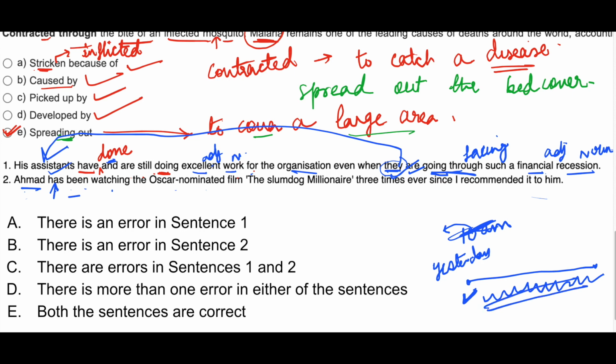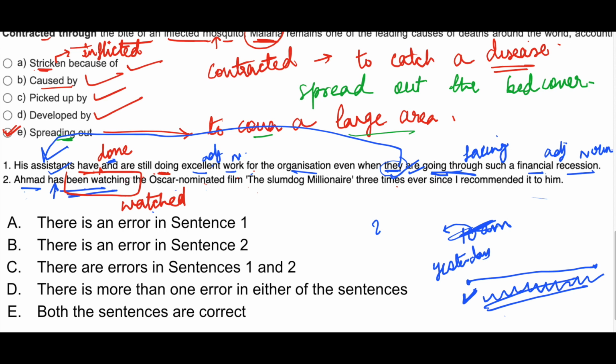It has stopped sometime. A movie, the duration of a movie is of 2 hours. So he has watched it for 2 hours. Then probably he has taken a break for a few days, and then he has watched it again for 2 hours, right? So this is wrong. Has been watching, this continuous tense is wrong. Instead of this, what should have been used? Ahmed has watched the Oscar nominated film The Slumdog Millionaire 3 times ever since I recommended it to him.